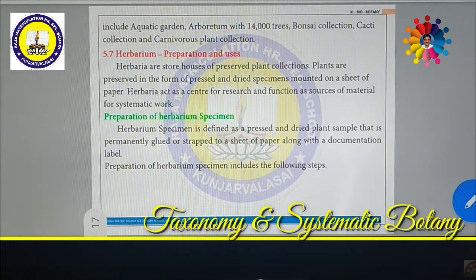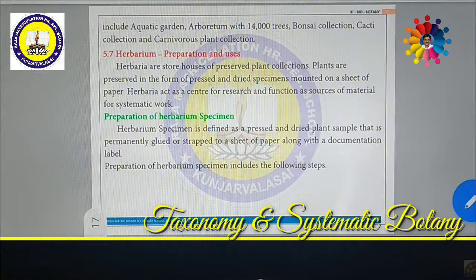Okay, come to the point. How do we collect the herbarium? First of all, what do you understand about herbaria? Herbaria are storehouses for preserved plant collections. The living plants have to be cut, either a twig or a small branch of the plant along with flowers and, if possible, fruits and seeds as well.